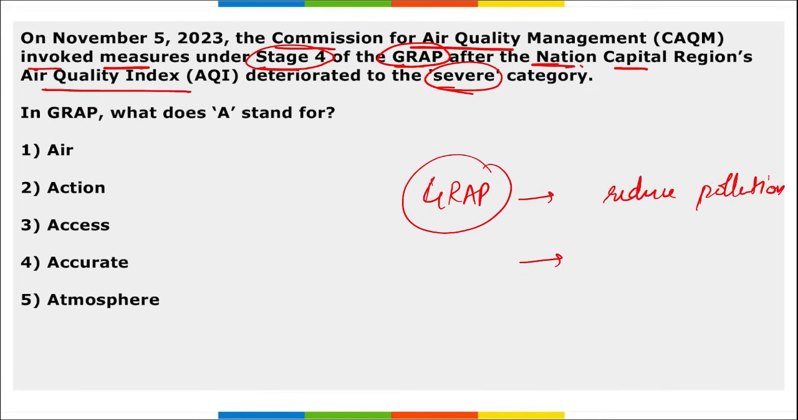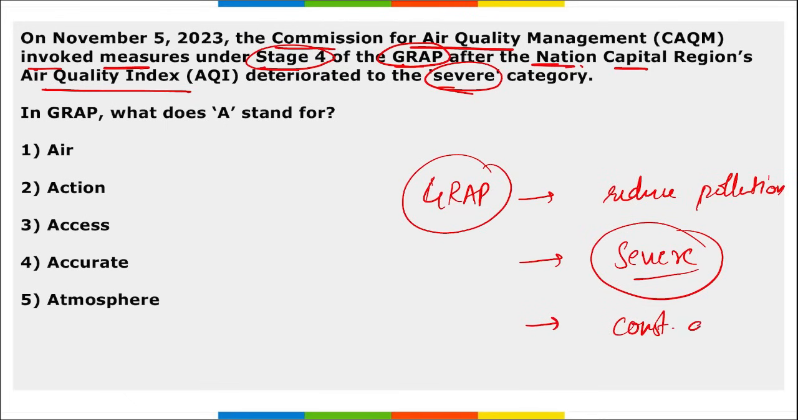This is implemented when the category becomes severe, right? It is very unhealthy to breathe outside, so it is generally suggested to stay indoors. During this period, all the construction activities are halted. Schools are closed. Work from home is given to the individuals, professionals, right? So this is your GRAP.